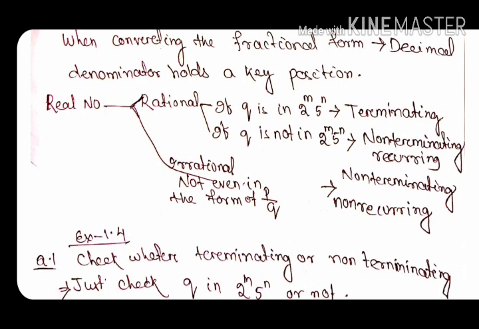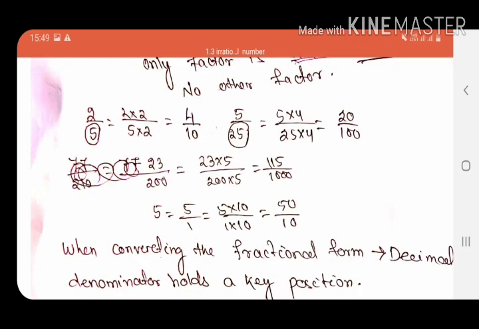Then you will say, sir, what about an irrational number? For an irrational number, it is not even in the form of p by q. So that is non-terminating, non-recurring. We have just discussed that if the denominator is in the form of 2 raised to the power m, 5 raised to the power n, then it is terminating. Next we will discuss, if it is in that form, how to get the terminating decimal.